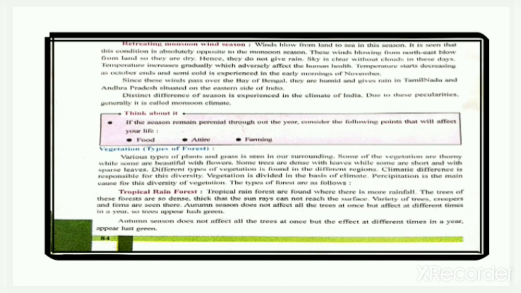A distinct difference in the seasons is experienced in the climate of India. So, the climate of India is called monsoon climate because we can see a very distinct difference in the seasons. So, it is called monsoon climate.